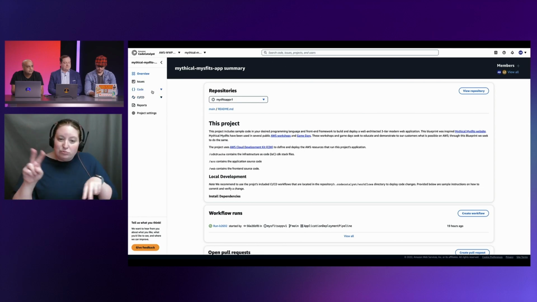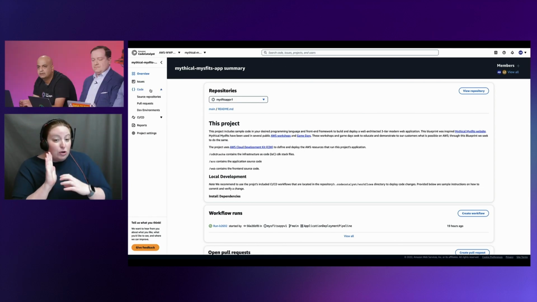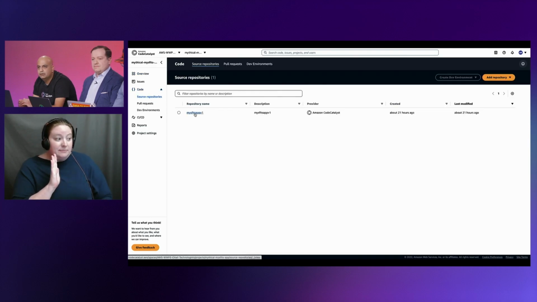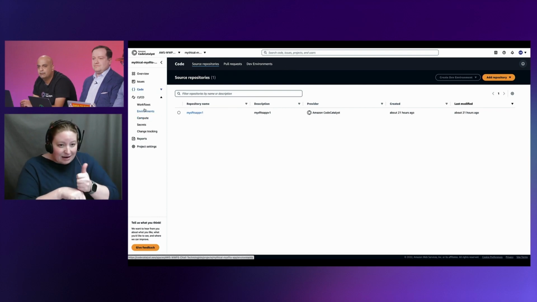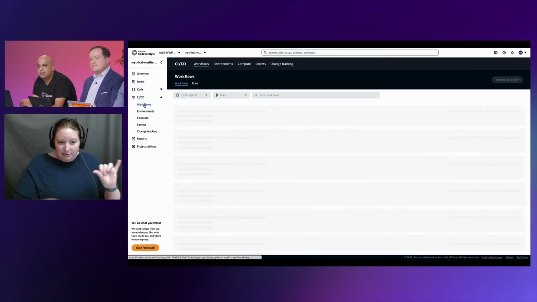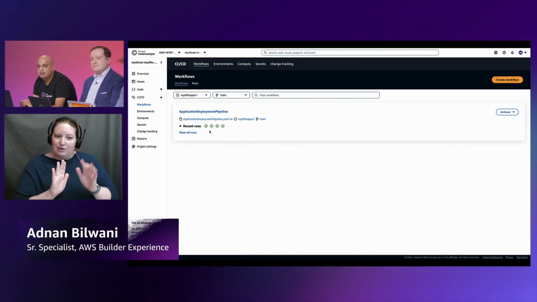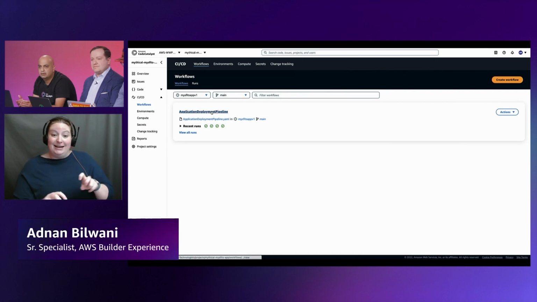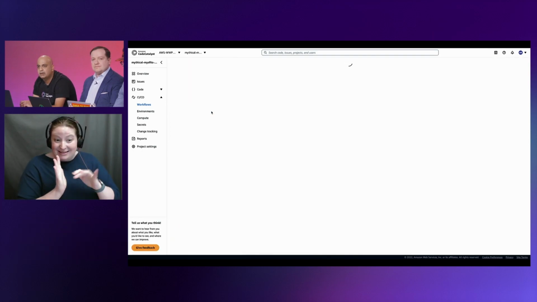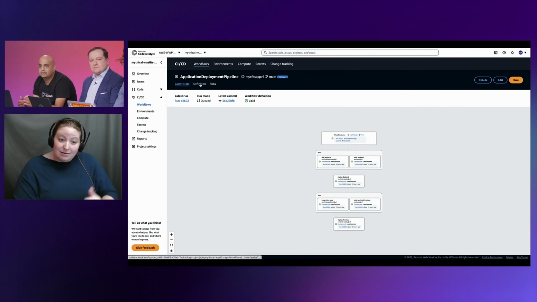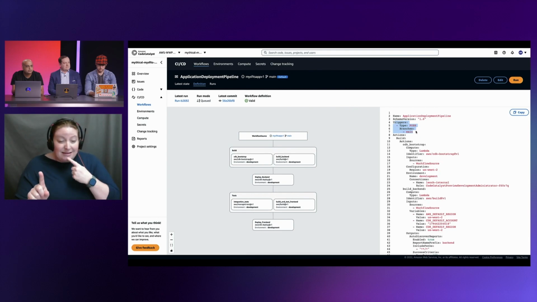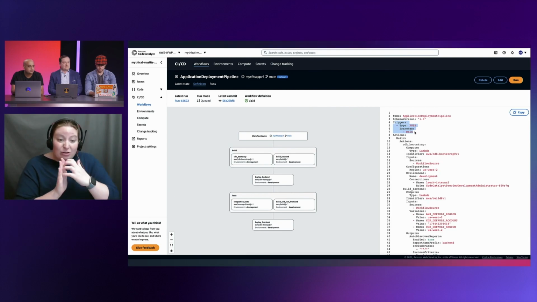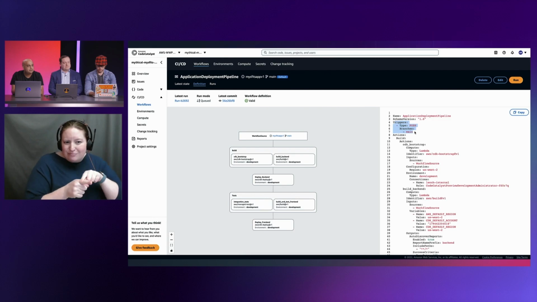So I'm going to go to the code section within CodeCatalyst, go to source repos. Okay, got my source repo, everything's set up. Don't have to worry about that. Going to go through the CI/CD and look at workflows as well. And I know those have been shown a little bit in the past as well. As a contributor, I can come in, see what's going on. So I can click on this application deployment pipeline and take a look at what it's doing. When we go to definition, it looks like this will push out the code once I push code to main. So looks like things are already set up.